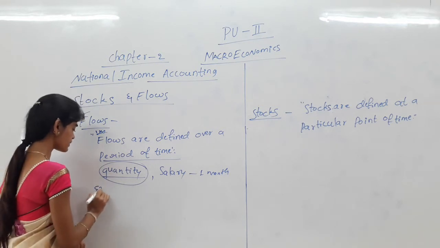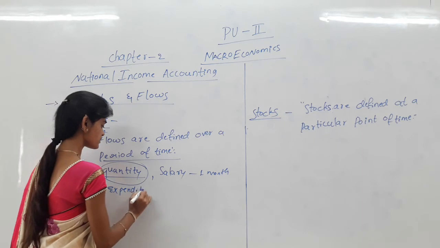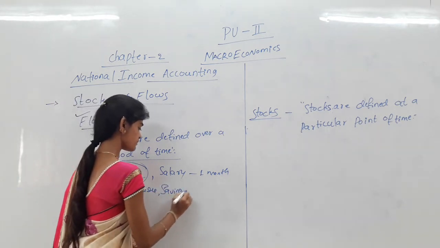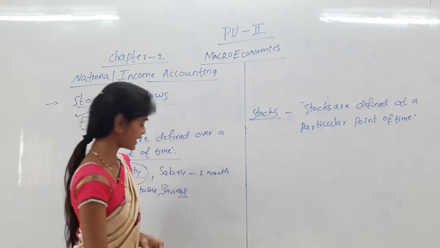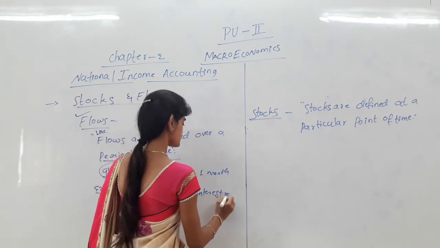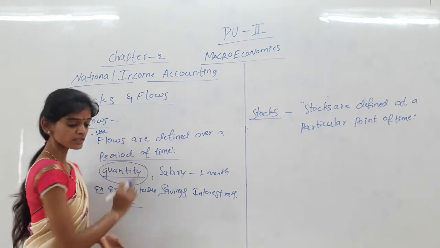So flows are defined over a period of time, and here flows are measured in terms of quantity. Examples are expenditures in a year, savings, interest rates, etc. So these are the flows. Why?